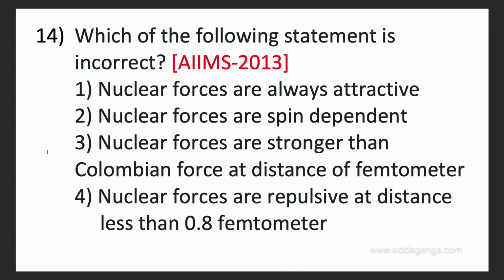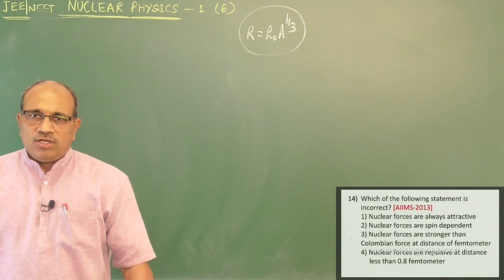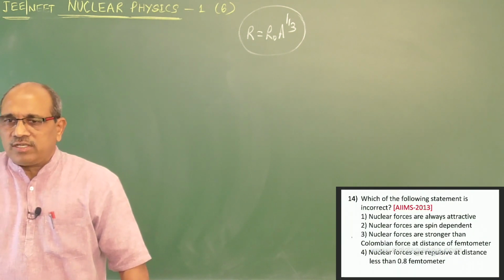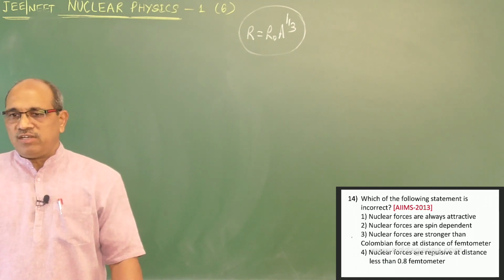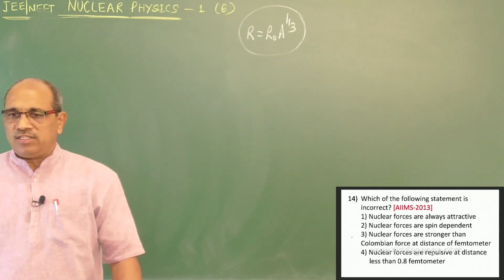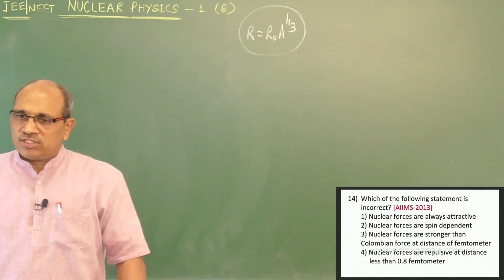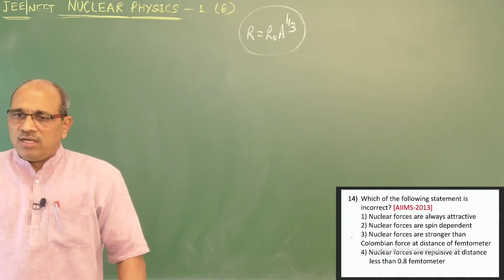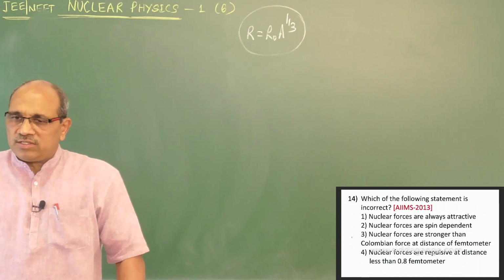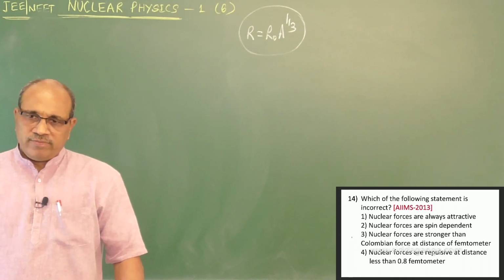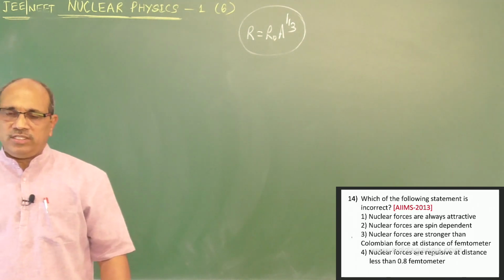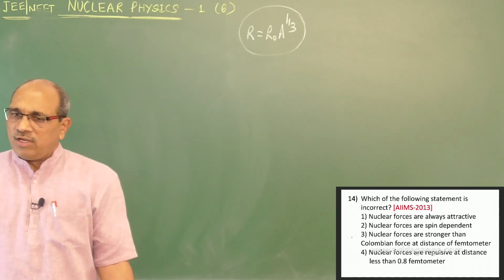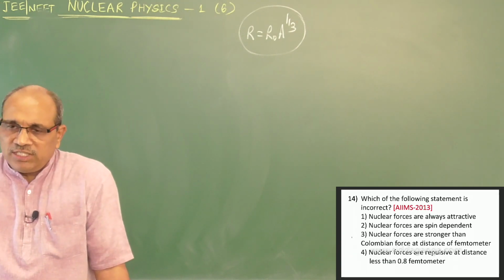Which of the following statements is incorrect? AIIMS question 2013. Nuclear forces are always attractive. Nuclear forces are spin dependent, with parallel spins stronger than anti-parallel spins. Nuclear forces are stronger than Coulomb force at a distance of a femtometer. Within a femtometer, nuclear forces are stronger. It is quite natural: within the nucleus, nuclear forces are very strong. Within a femtometer means within the nucleus.